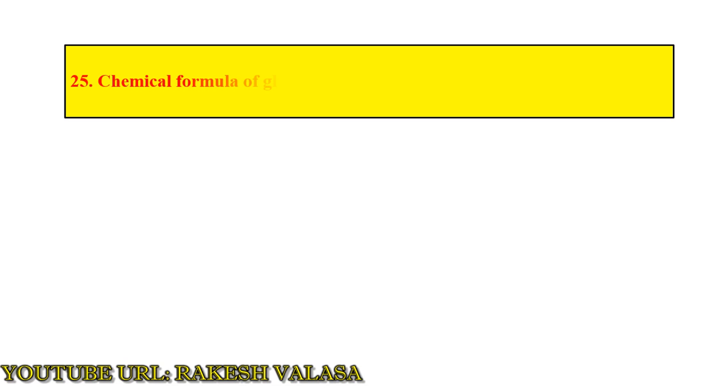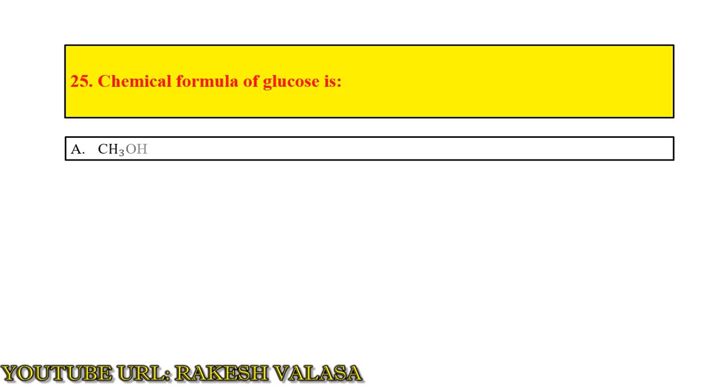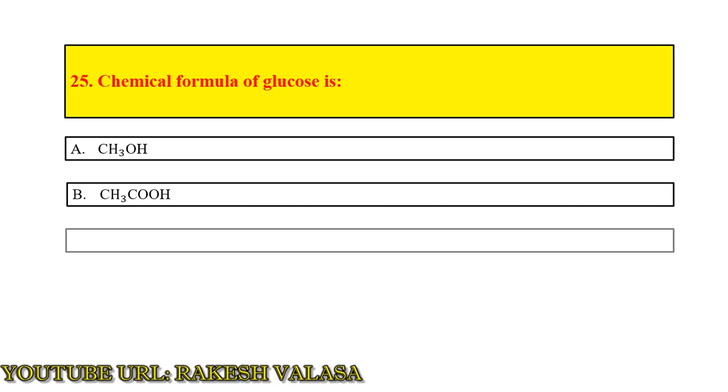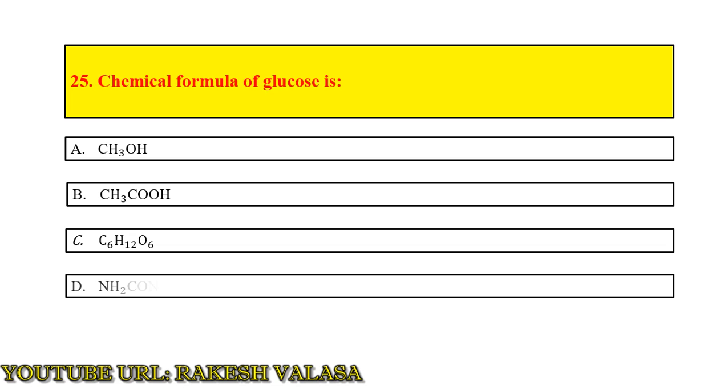Question number 25. Chemical formula of glucose is option A CH3OH, option B CH3COOH, option C C6H12O6, option D NH2CONH2. The answer is option C C6H12O6.